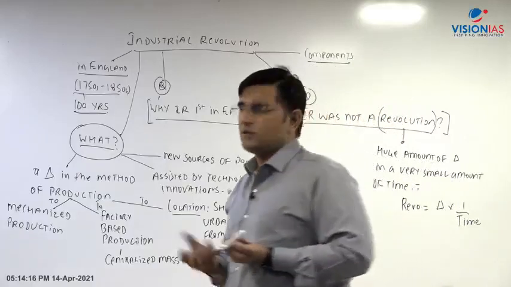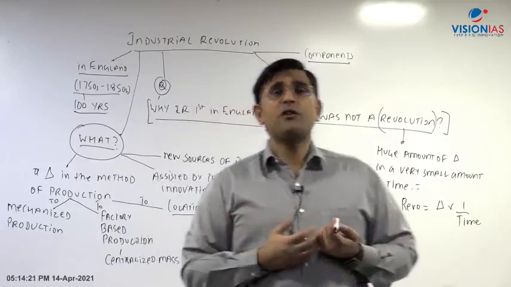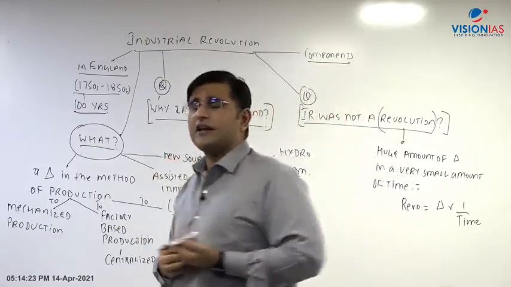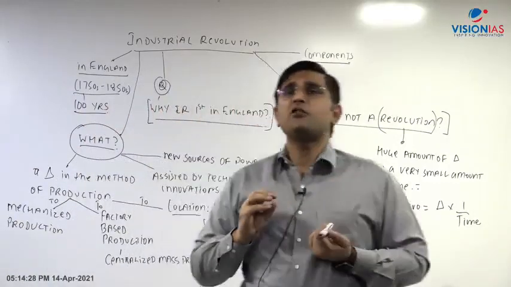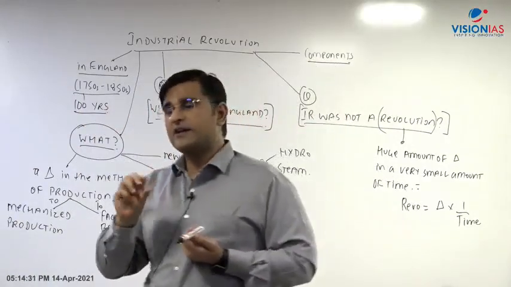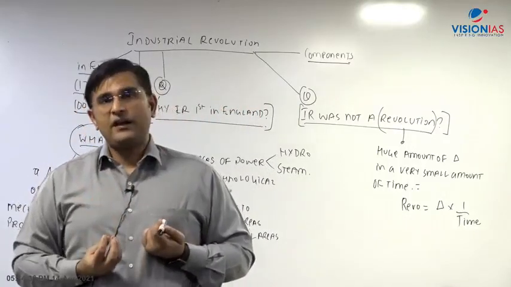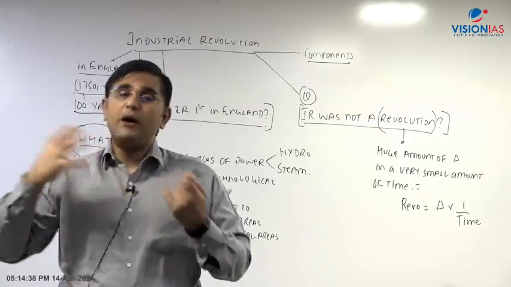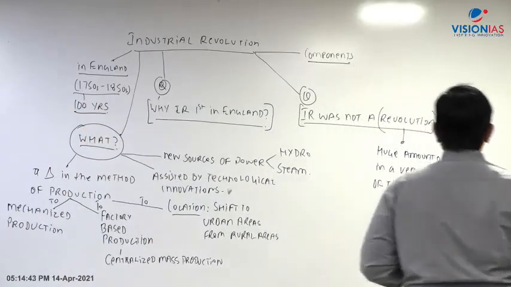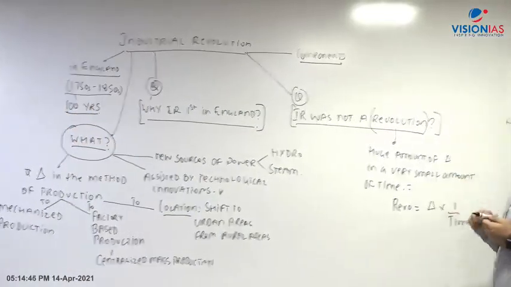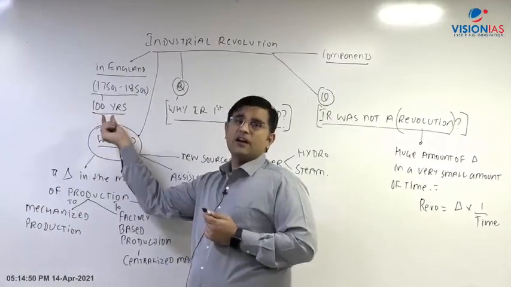Similarly, the French Revolution, 1789, a very quick series of changes. Russian Revolution 1905, it is just 1905, we are talking about only 1 year. Russian Revolution 1917, we are talking only about 1917, certain months which are there. So the amount of time is relatively very, very small, and the amount of change is very, very high. So usually revolutions represent a huge amount of change, but that change happens in a very small amount of time. But in the case of your industrial revolution, it is spanning over 100 years.